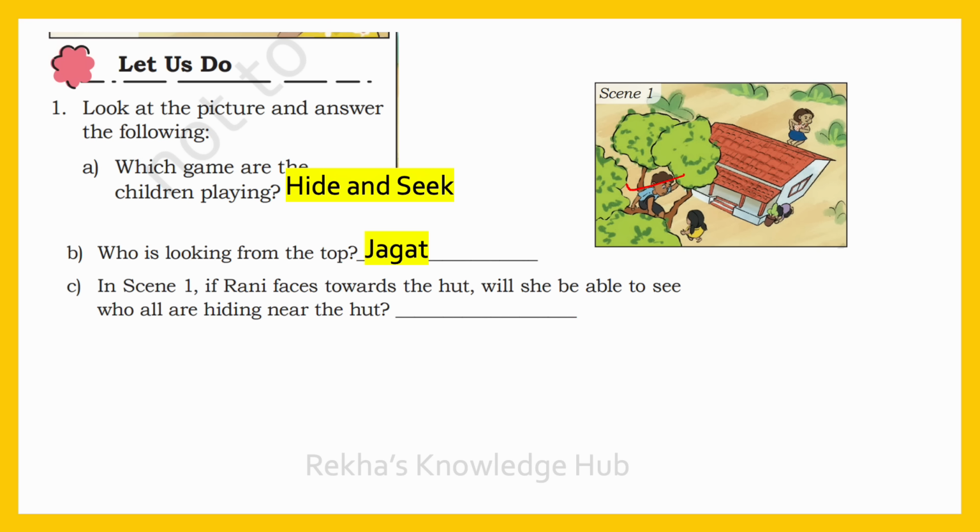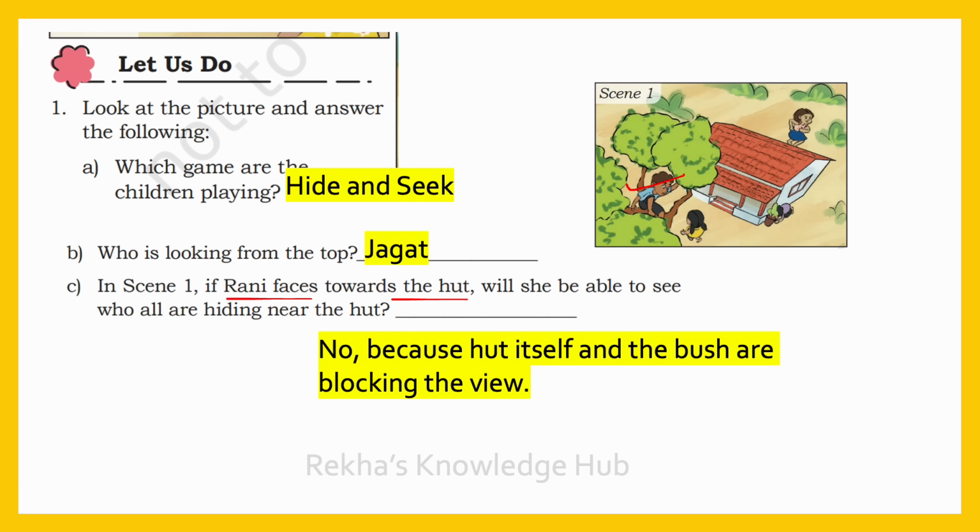In scene 1, if Rani faces towards the hut, will she be able to see who all are hiding near the hut? Imagine Rani's position in scene 1. If she turns her head to face the hut, can she see Mini and Bolu who are already hiding near it? See this picture? Will she be able to see? No, why? Because the hut itself and the bush are blocking the view. One person is behind the hut and one person is hiding behind the pot. So, it is not easy to find them.